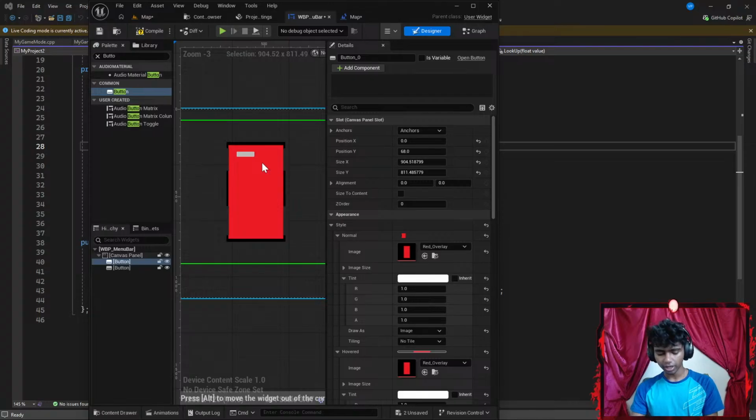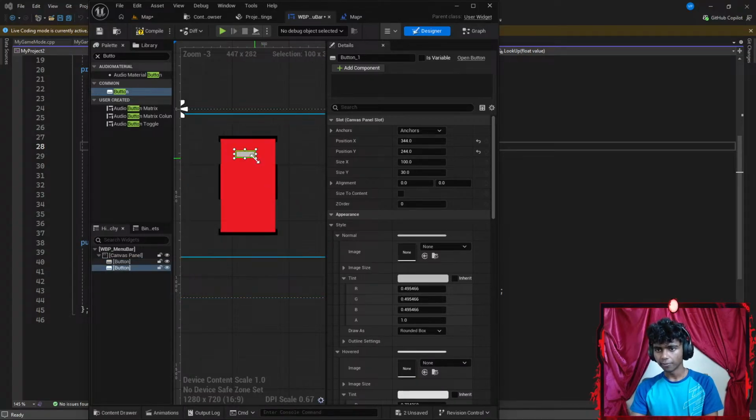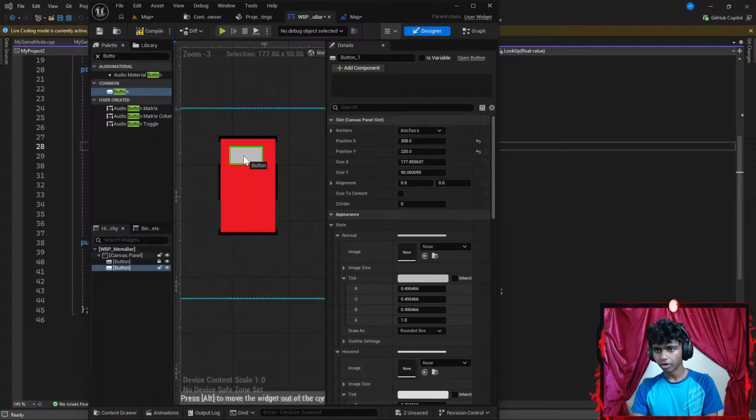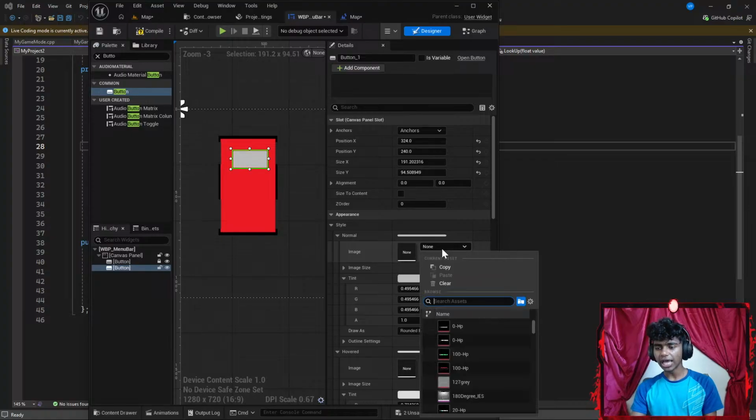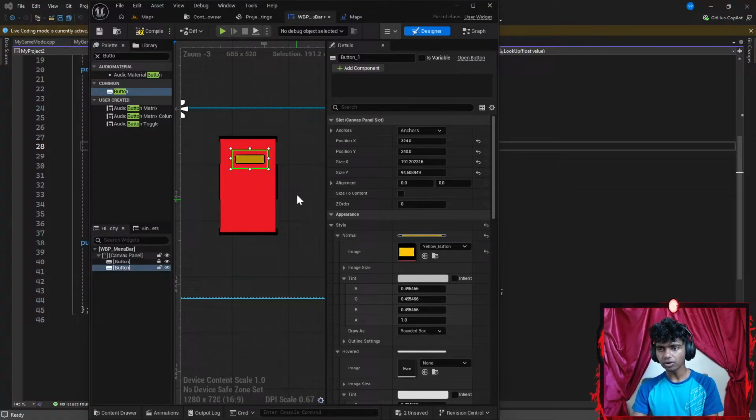Oops, let's hit Control Z real quick. I'm going to go ahead and increase the size. Let's lock my button here. There we go. Okay, I'm going to increase the size a little. And then I'm going to find my style, normal, and set a button image to it. I created a PNG for it, so I'm going to go with something like yellow. This is going to be my yellow button. I'm going to increase the size, get it somewhere up here.